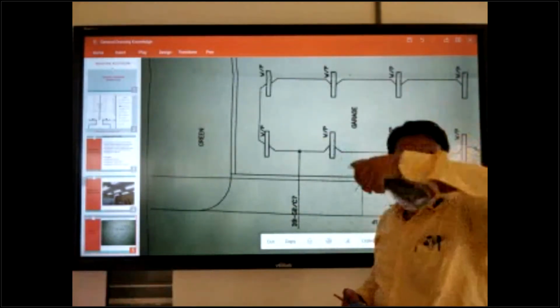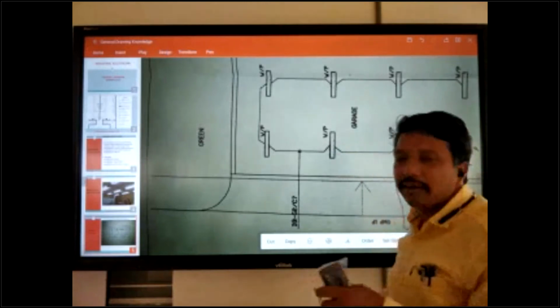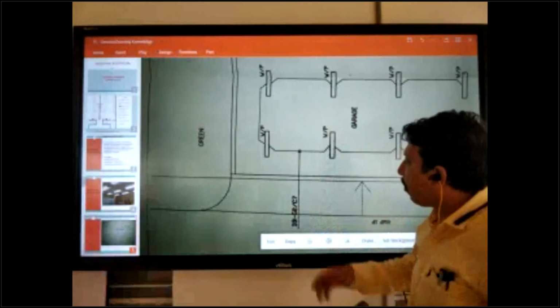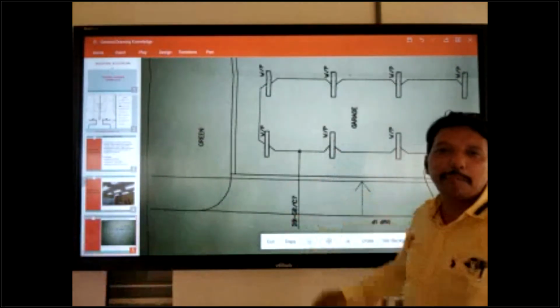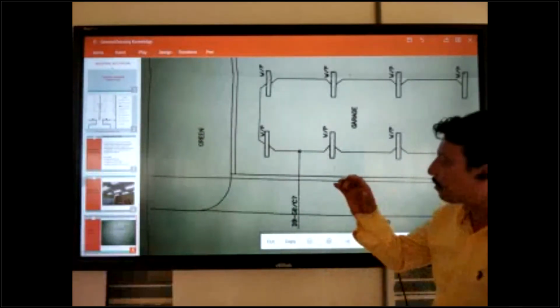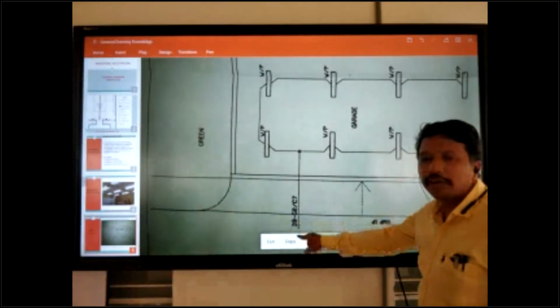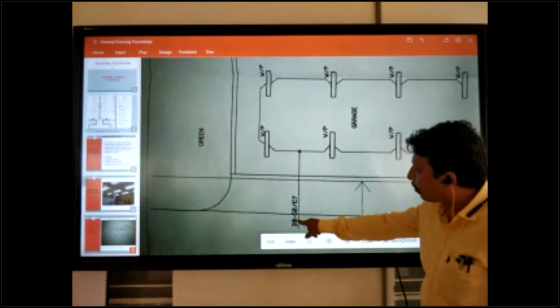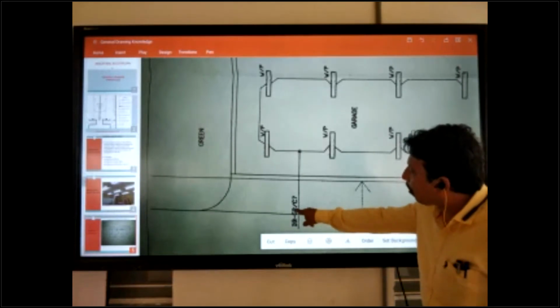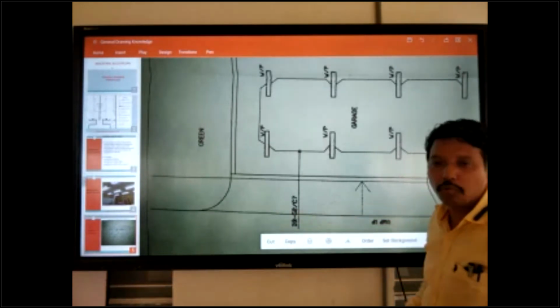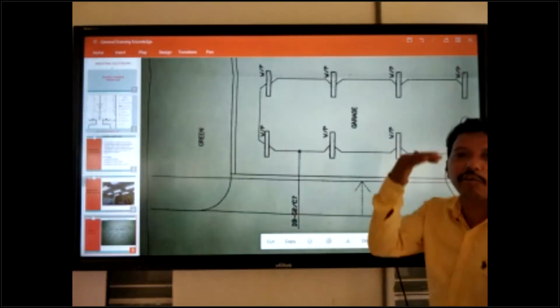The whole building comes in one page, so they are not mentioned in notes. Only shortcuts are written. DB, you can understand, distribution board. G2 means ground floor, DB number 2. C7, circuit number 7.